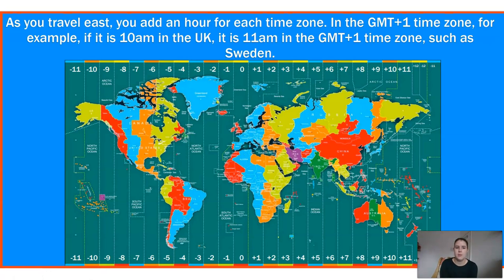Now, how it works, from here, you add an hour when we travel east. So when we travel in this direction, we're adding an hour each time, depending on which time zone that country falls under. For example, in the GMT +1 zone, which is +1 here, they are an hour ahead. If it's 10 a.m. where we are, then that means that in Sweden, it's 11 a.m. So they are GMT +1. So they're going to be +1 on top of the hour that we are.